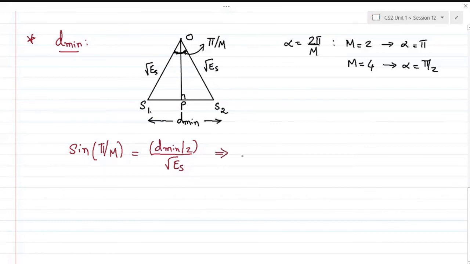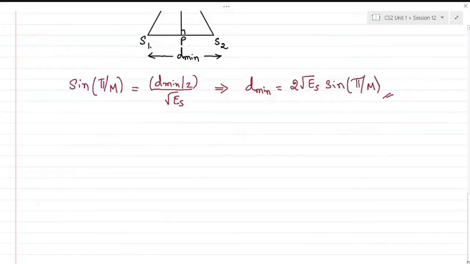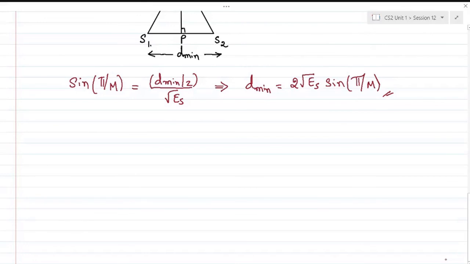So this implies the minimum distance in an M-ary PSK constellation is given as twice root ES times sine of pi over M. We can substitute based on the level of grouping that you are doing for PSK.